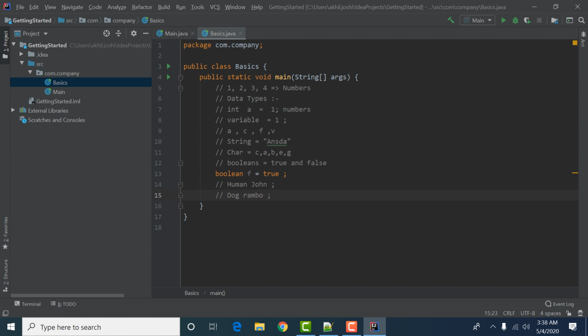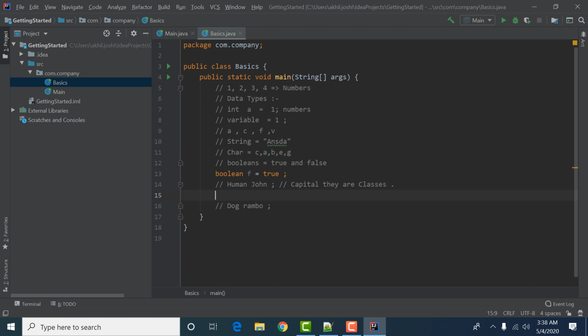So in Java, the things which start with a capital letter, like in human we have H and in dog we have D, are classes. I will tell this concept in detail later on.